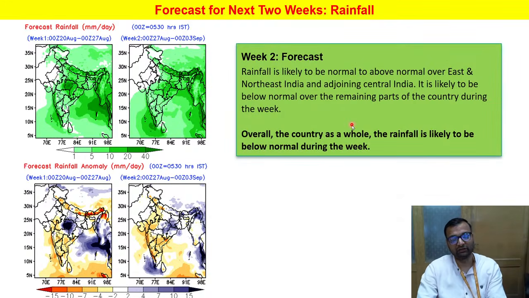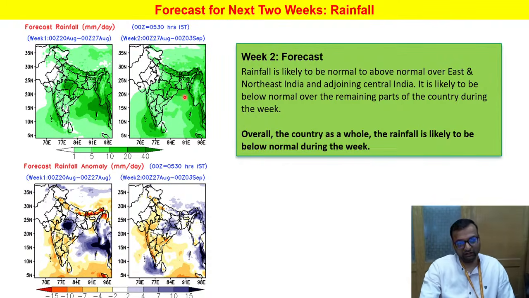Now, if we look at the forecast for week two, we are expecting that by the end of week one, there is a possibility of development of a cyclonic circulation over North Bay of Bengal, and under its influence, a low pressure area is likely to form during the first half of week two, and it will also travel towards East India. So you can see that over East India and Northeast India, we are expecting a good amount of rainfall during week two also.